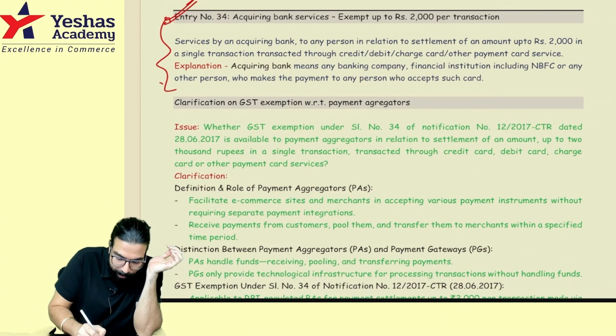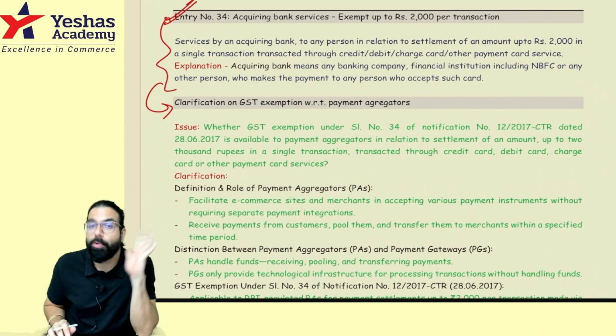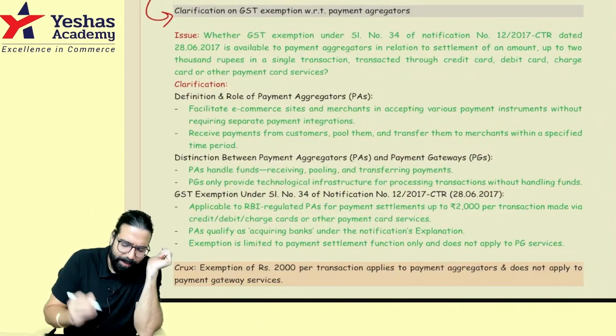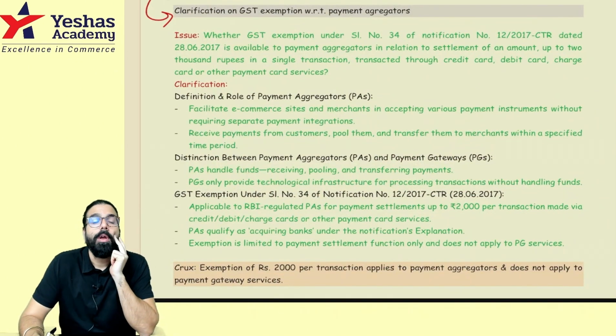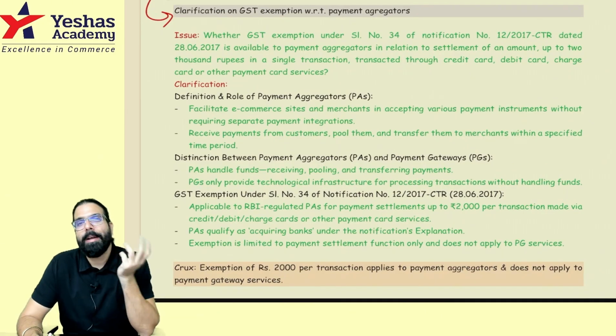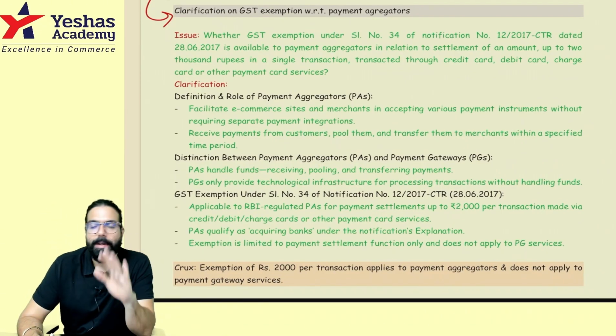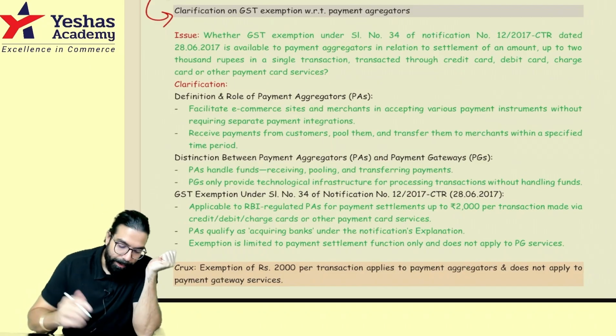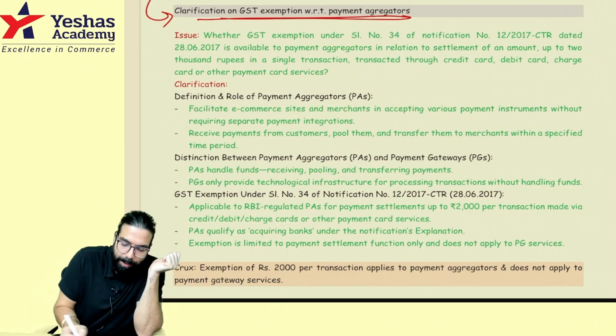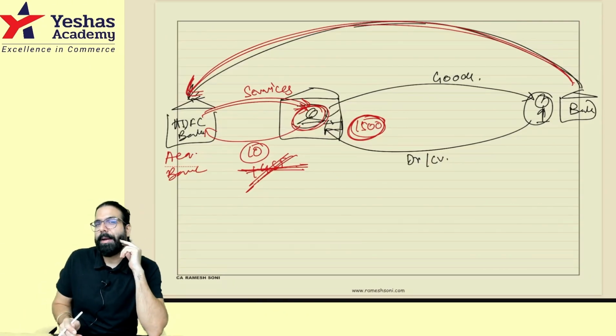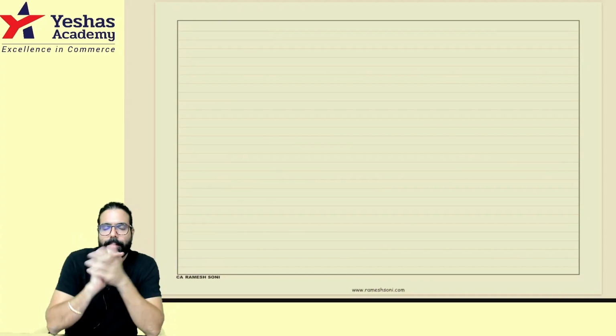Here, relating to this, one clarification came which I want you guys to understand. Sir, what is this clarification? This clarification basically talks about payment aggregators and payment gateways. At intermediate level, I don't find this clarification very important, but since it's there, we should understand. Payment gateway versus payment aggregator. Sir, what is this payment gateway, payment aggregator? I'll explain you payment aggregator first.